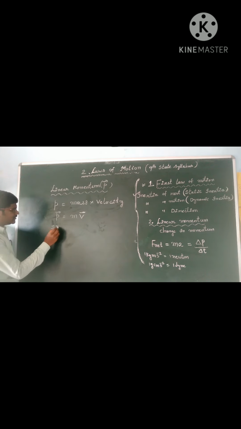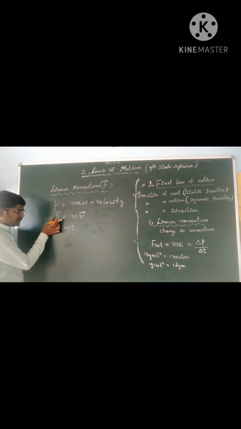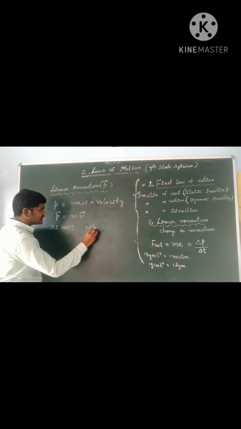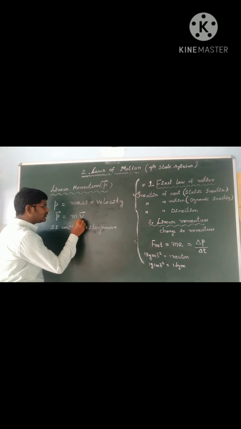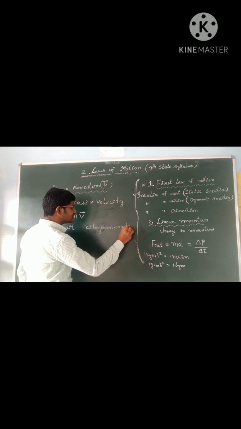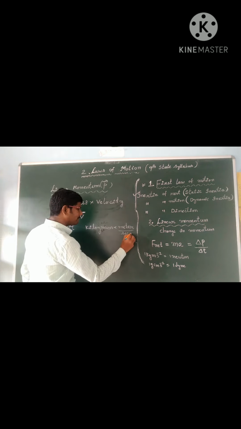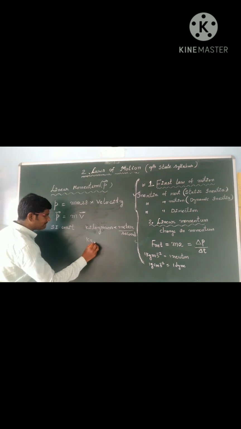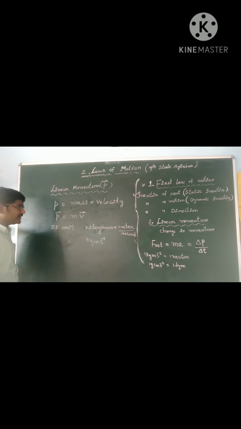Now the SI unit. To get the SI unit of momentum, we must write the SI unit of mass, that is kilogram, and we must write the SI unit of velocity, that is meter per second. So it will become kilogram meter second power minus 1.